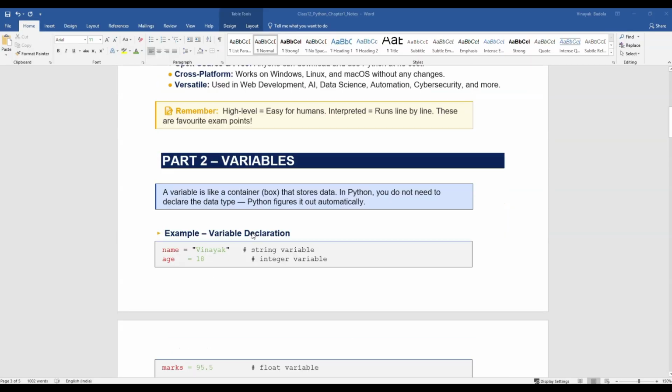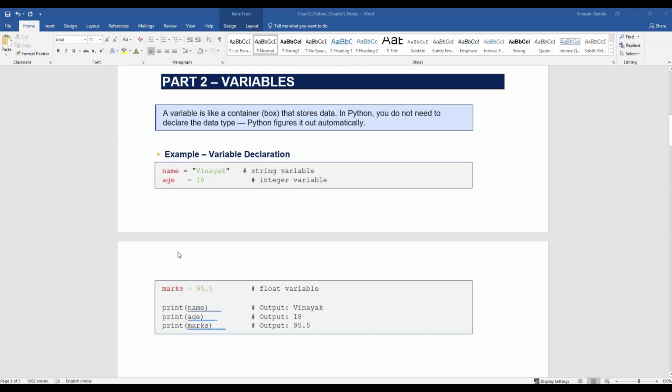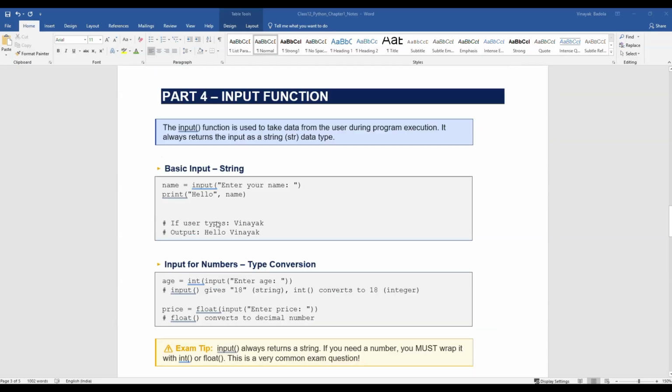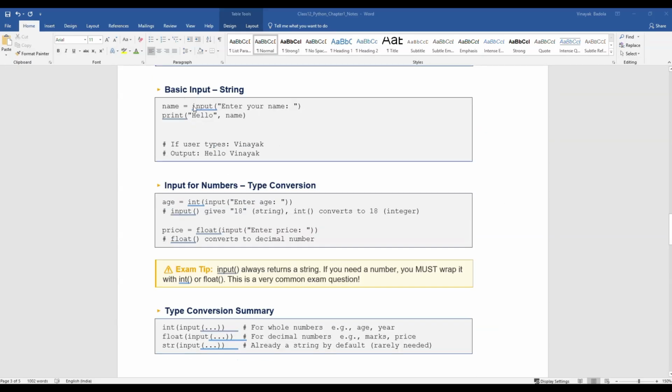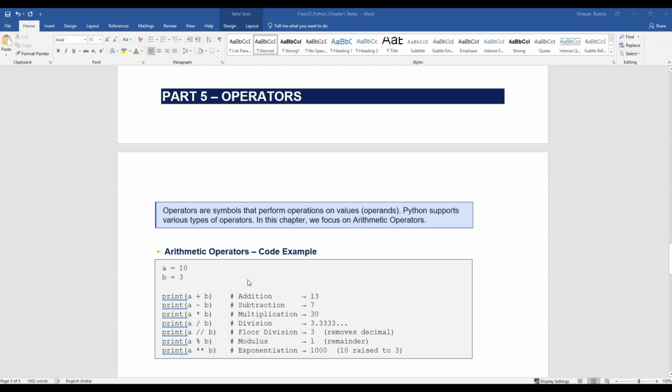The main thing is the variables. What are variables? What is data? What are data types? And what is the input function? All these things which I have taught you till now, just revise them. And then in the next part we will start with the operators.